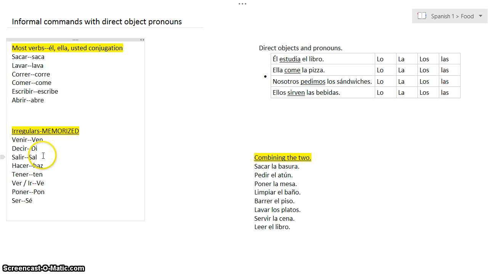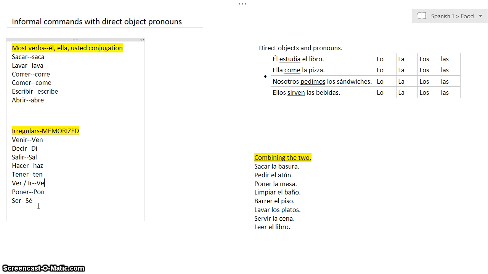Okay, so these verbs: venir, ven, come here. Decir, di, speak, say to me. Salir, sal, go out. Hacer, do, hazlo, haz el trabajo, do the work. Tener, to have. Ten, take this. Ver, to watch, or ir, to go. Ve, watch this, or ve, go. Poner, to put. Pon el libro en la mesa, put the book on the table. Ser, to be. Sé más respetuoso, be respectful.